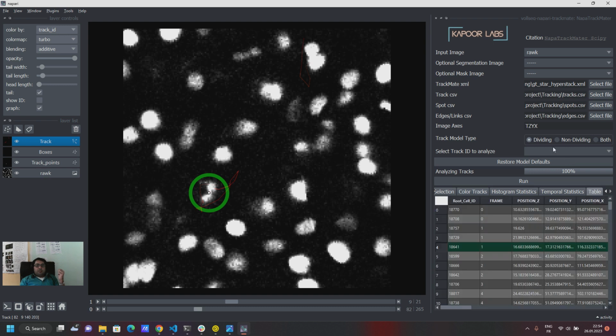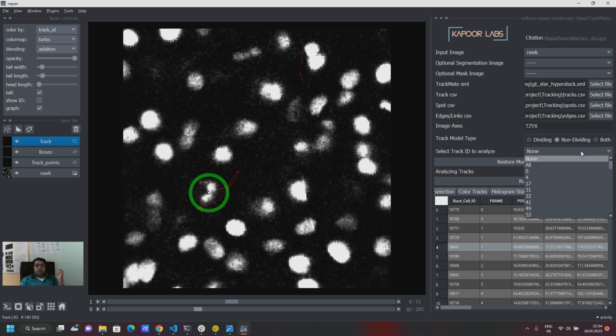Let me just show you this track model type. If you click on non-dividing cells, you will see the track IDs of non-dividing cells. If you click on dividing, you will only see the track IDs of the dividing cells. And if you click on both, it will show you all of the track IDs combined together. The reason for doing it this way is that you want to run your experiment, analyze your experiment, and you want to analyze dividing and non-dividing trajectories separately.